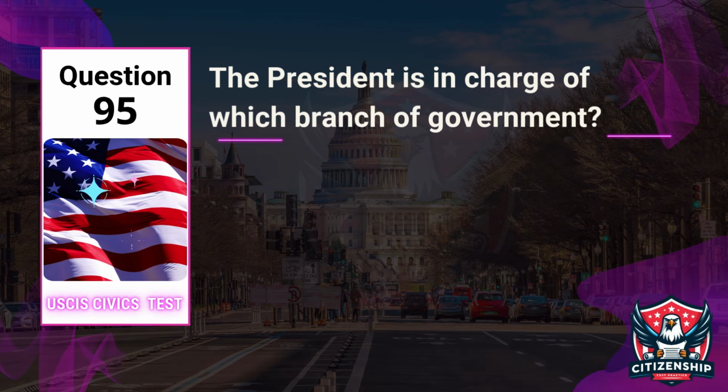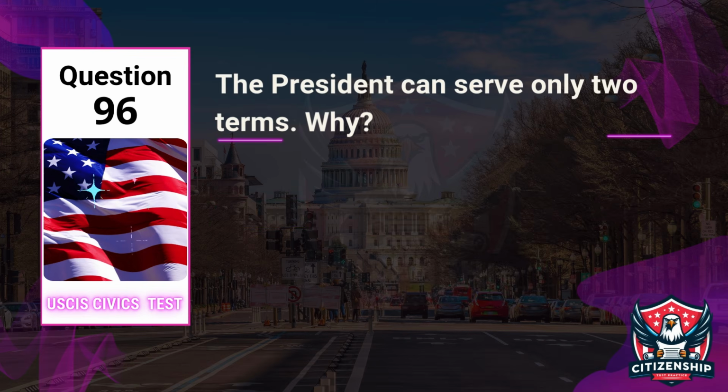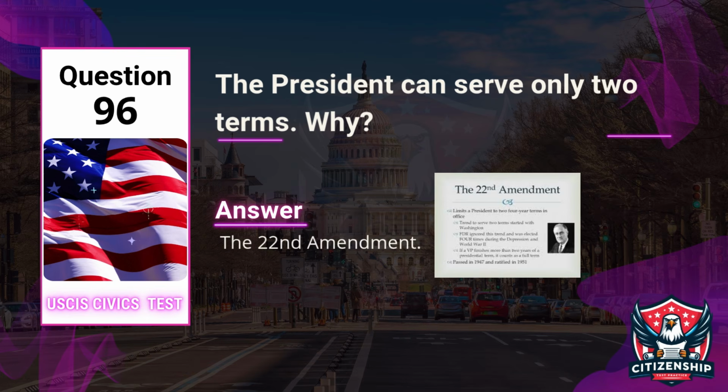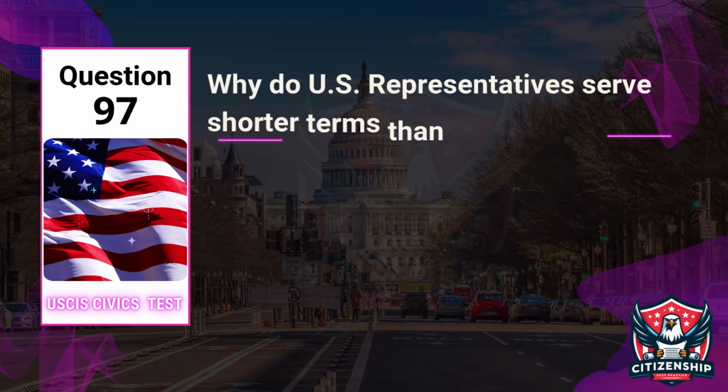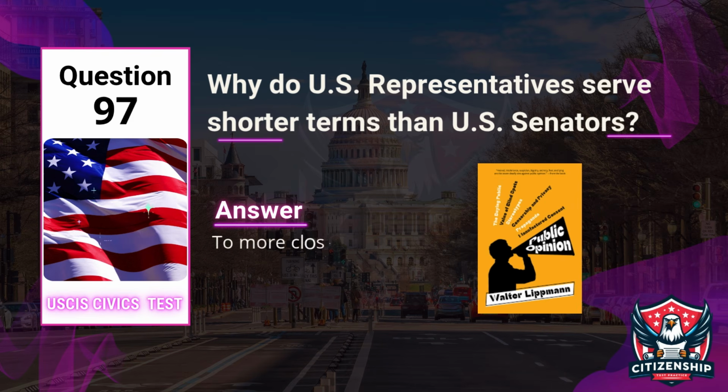Question 95. The President is in charge of which branch of government? Answer: the Executive Branch. Question 96. The President can serve only 2 terms. Why? Answer: the 22nd Amendment. Question 97. Why do U.S. representatives serve shorter terms than U.S. senators? Answer: to more closely follow public opinion.